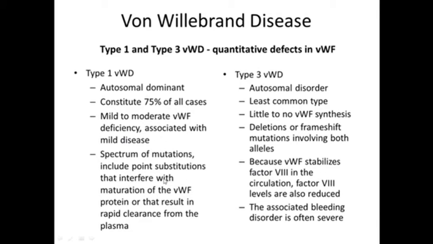Type 1 can be due to mutations like point substitutions that will interfere with the maturation of the von Willebrand factor protein, or can be rapid clearance from the plasma. So both will lead to decrease in the amount of the von Willebrand factor or activity. While in type 3 there is no synthesis because of the deletions or frame shift mutations involving both the alleles. And because von Willebrand factor is stabilizing the factor 8, ultimately there will be deficiency or decrease of the factor 8 also. So bleeding can be severe and can present like a hemophilia also. Clinically, both patients will have similar symptoms.